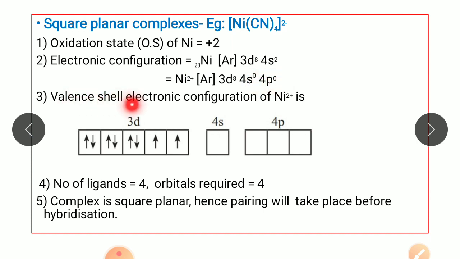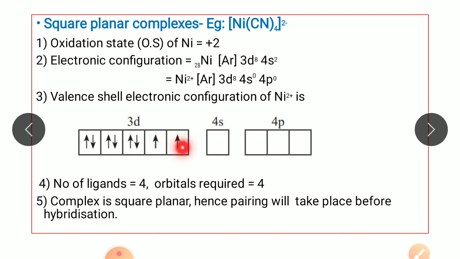So the valence shell electronic configuration of Ni2+ is this, where the 3d orbital has 2 unpaired electrons. Now the number of ligands in this complex is 4, so the number of metal orbitals required is 4. The complex is square planar, hence pairing will take place before hybridization.